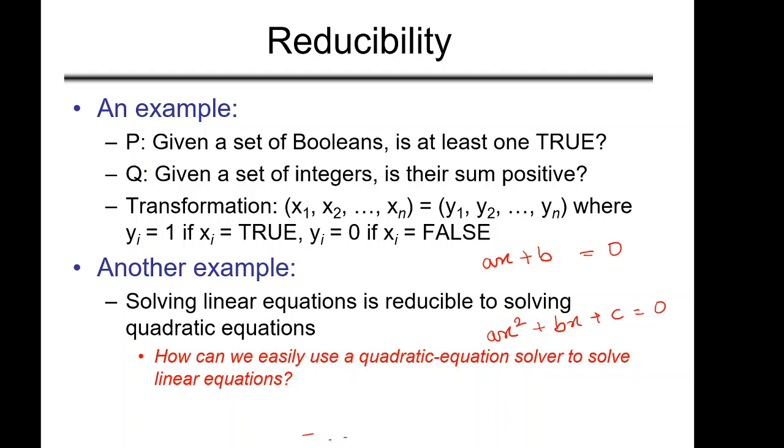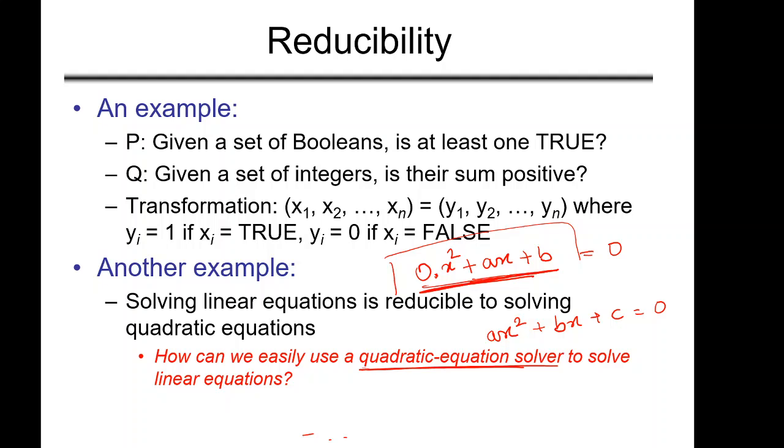Now if you have a quadratic equation solver, you can convert the linear equation into a quadratic equation by putting a coefficient 0 on x square: 0x square plus ax plus b. This is actually a linear equation, because the coefficient of x square is 0, so it can be solved by the quadratic equation solver. So a linear equation is reducible to a quadratic equation.